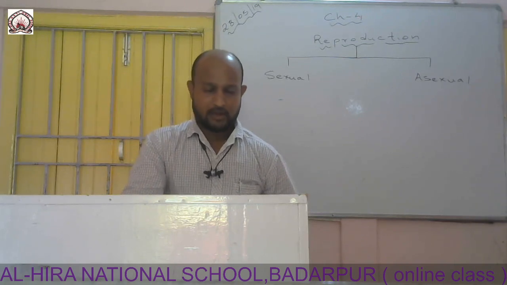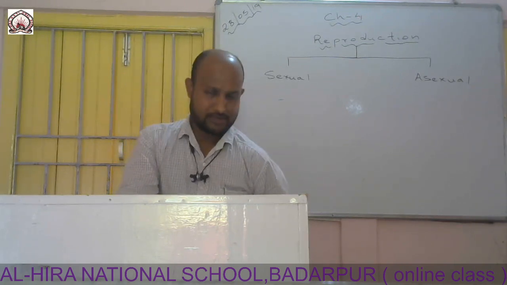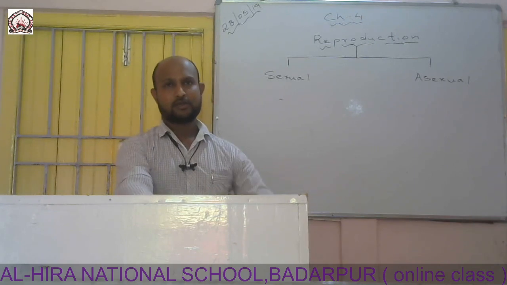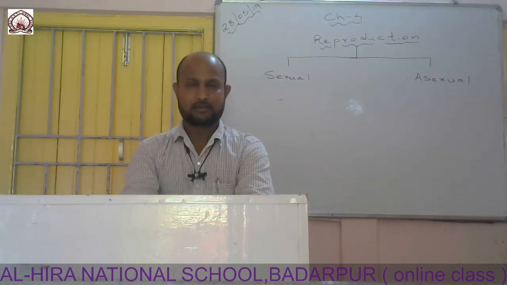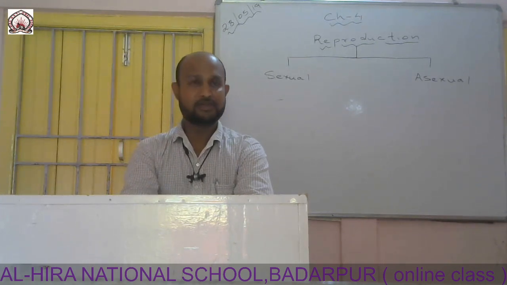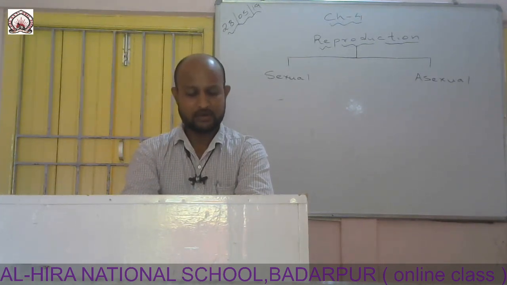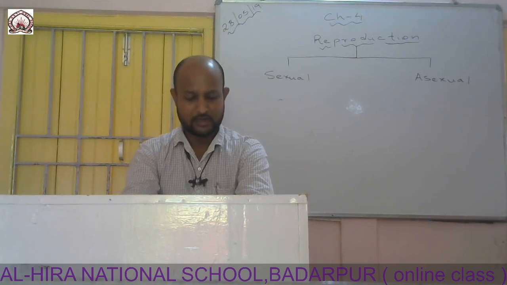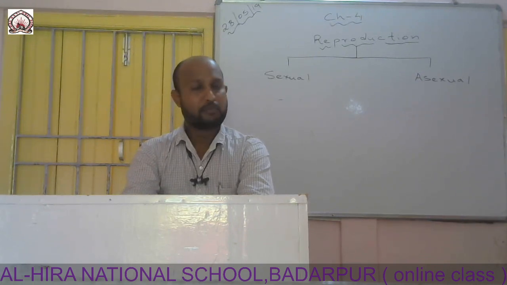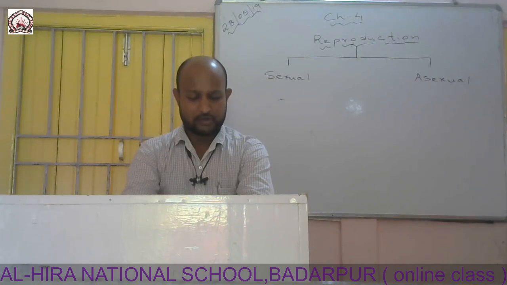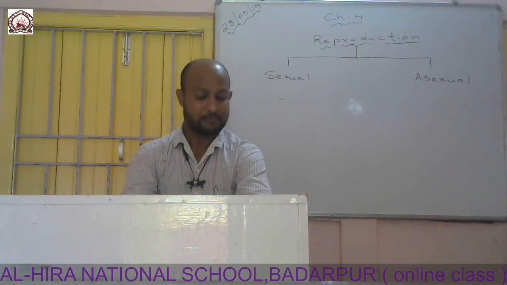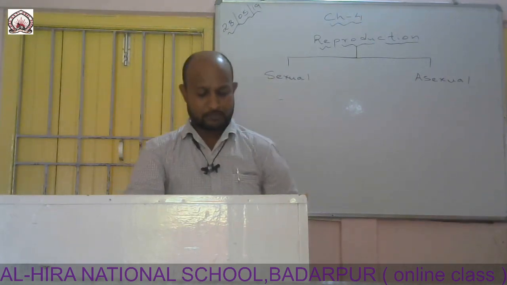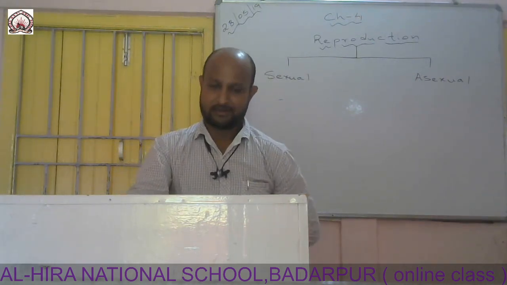Then I shall discuss twins. We know that twins are not born every time. Especially in some cases, we find that twins are born in some families. So how are these twins born? Let us learn it. Only one ovum is produced at a time, we all know. But sometimes two ova happen to mature and are released at the same time. They are fertilized by two sperms, which results in the birth of twins.